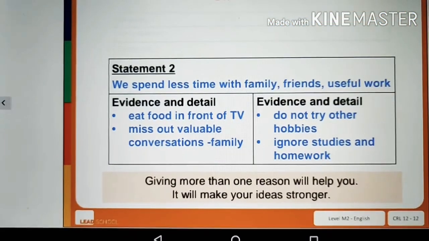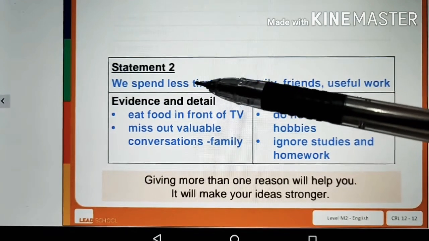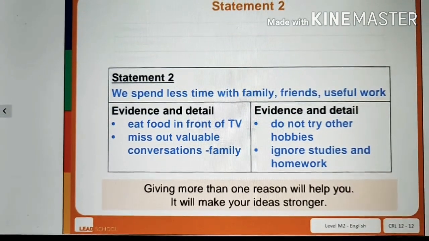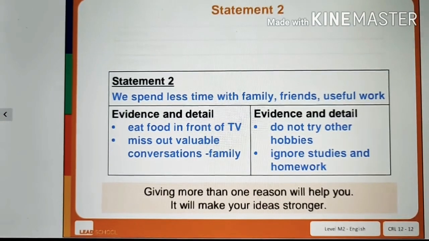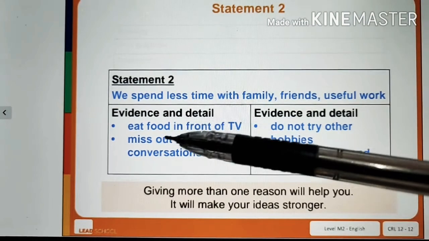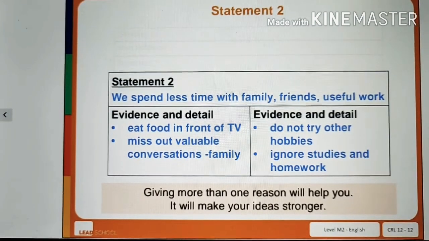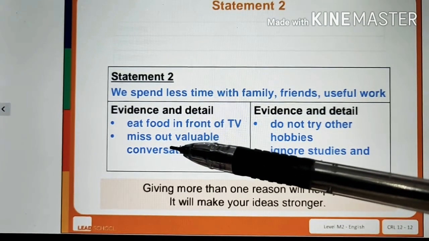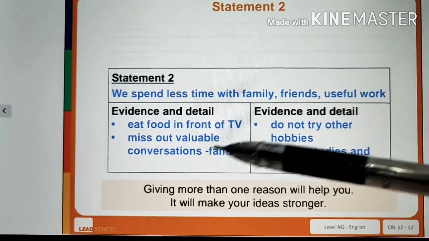Okay, so statement 2 is, we spend less time with family, friends and useful work. If we watch a lot of TV, we spend less time with our family. So the evidence: we eat food in front of TV. We used to sit in front of TV and eat food. We miss out on valuable conversation with family.